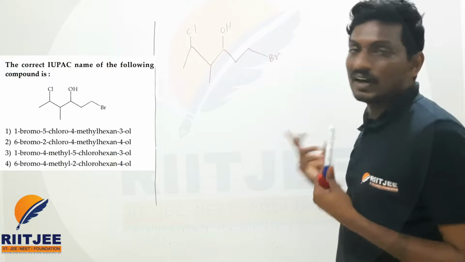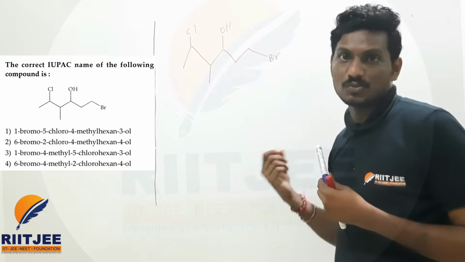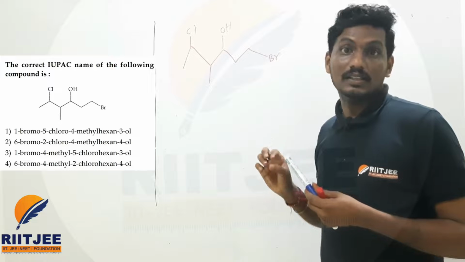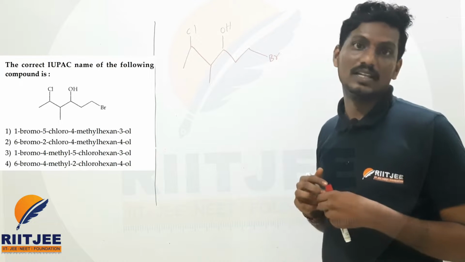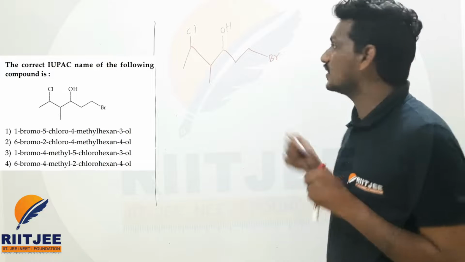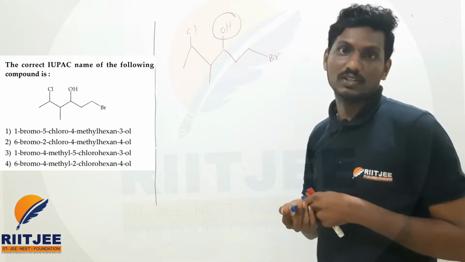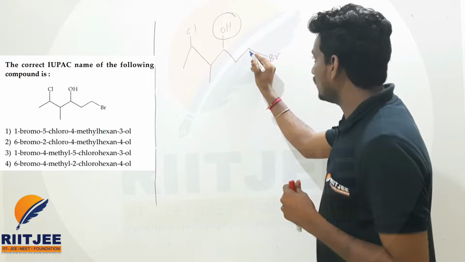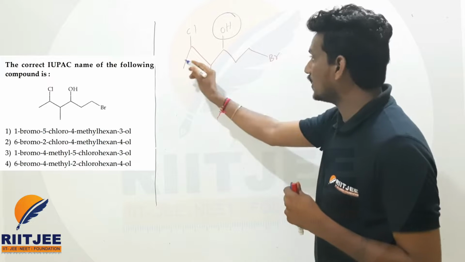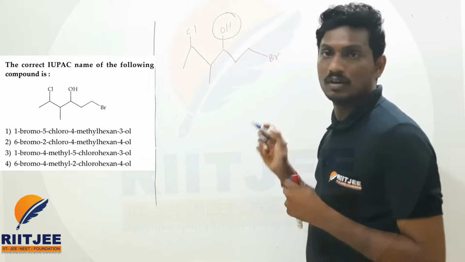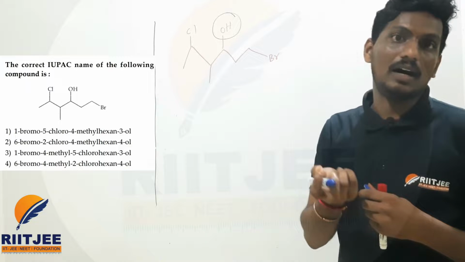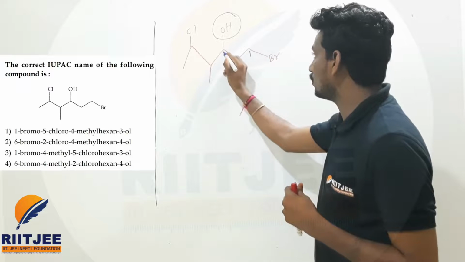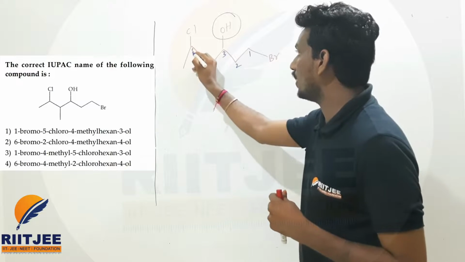What are the functional group and the substituents, beta? This is a very basic question, unlike the very difficult ones we discussed, with 3 or 4 functional groups. Here only one functional group is there, that is OH. OH is the main functional group, the rest are substituents. If you count the numbering from here, 1, 2, 3, and if you start the numbering here, 1, 2, 3, 4. We should give the least number to the functional group. So numbering will start with 1, 2, 3, 4, 5 and 6.